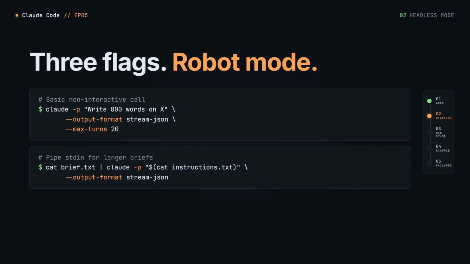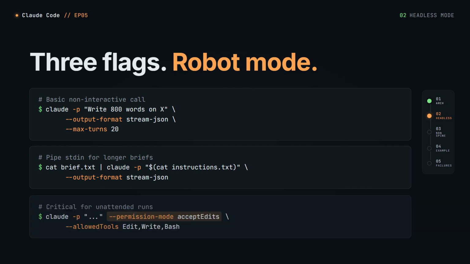Done. For longer jobs, pipe stdin: cat brief.txt, pipe to claude -p with your instructions, --output-format stream-json. Now the brief is the input, the instructions are the system prompt, the output is the artifact.